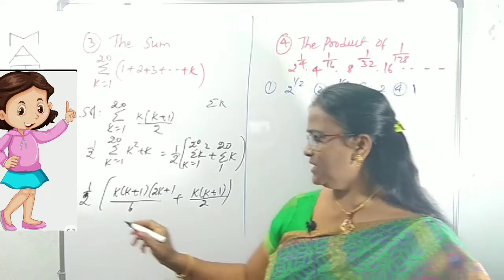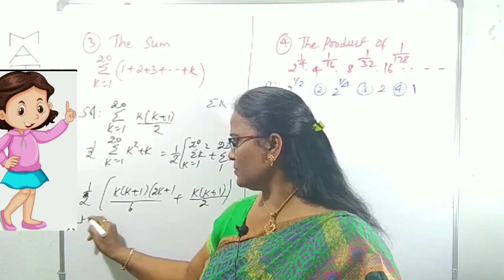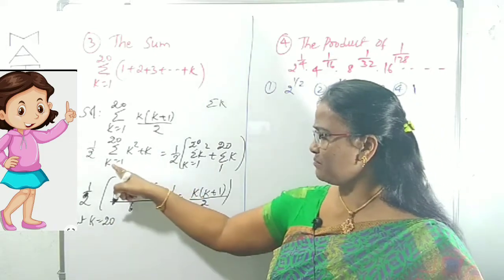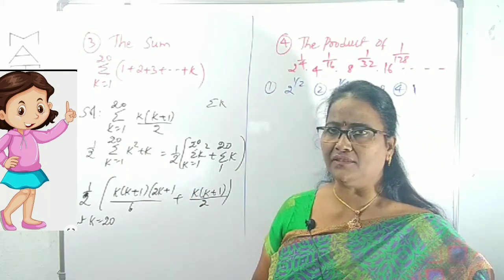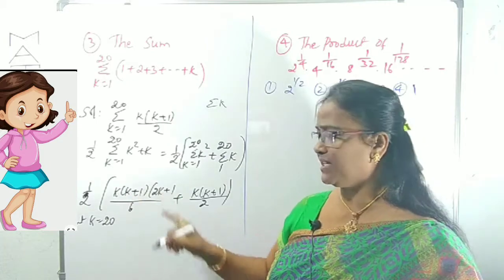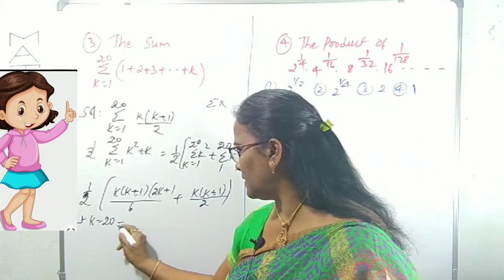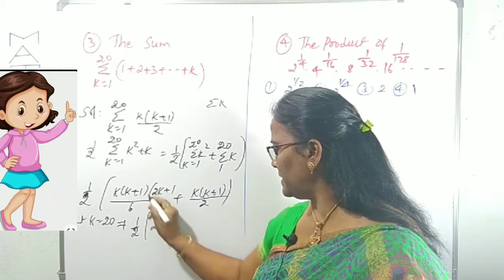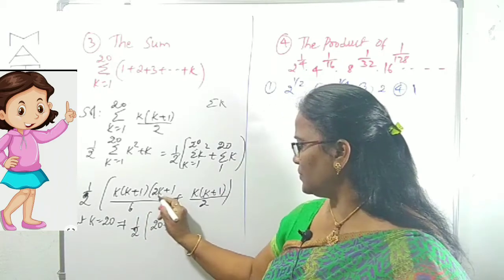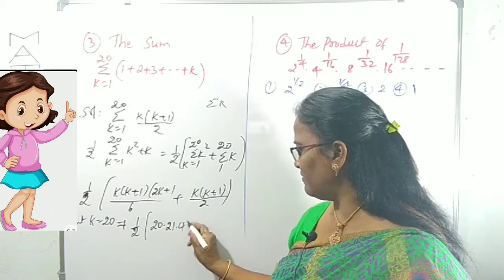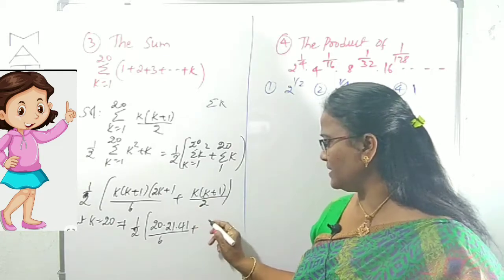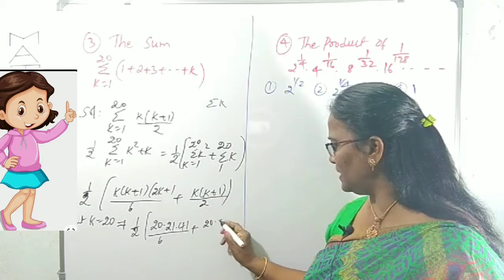What is the k actually? Put k equals 20, because he has given the summation 1 to k. The last value of k is 20. In place of k we can write 20. This is clearly 1 by 2 times 20, 20 plus 1, 21, 2 20s are 40, 40 plus 1, 41 by 6, plus this is k, 20 into 21 by 2.